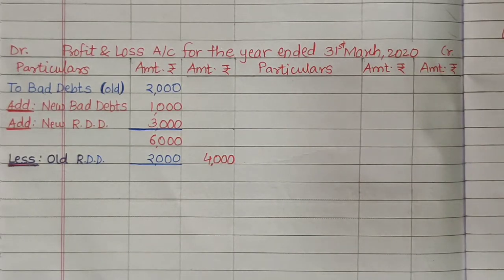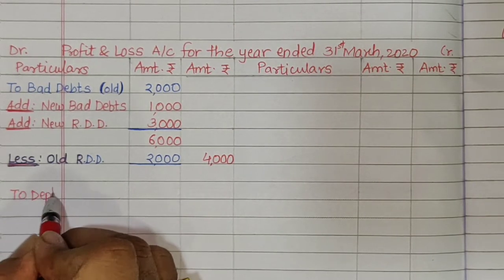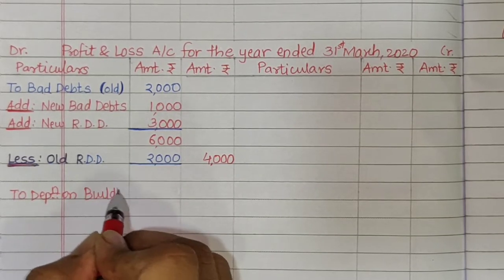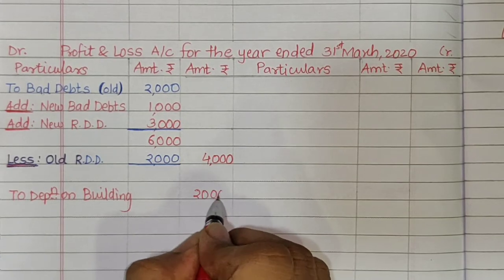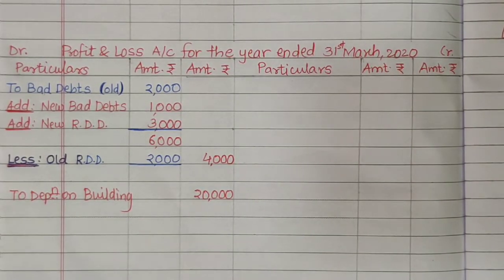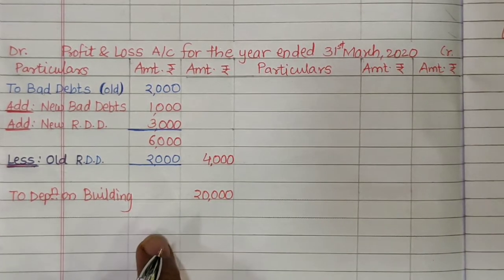Second effect being the profit and loss account debit side, depreciation on building rupees 20,000. This applies to all fixed assets like machinery, motor car, furniture, vehicle. The effect will remain the same, less from fixed asset.